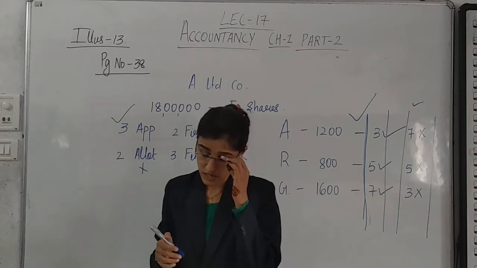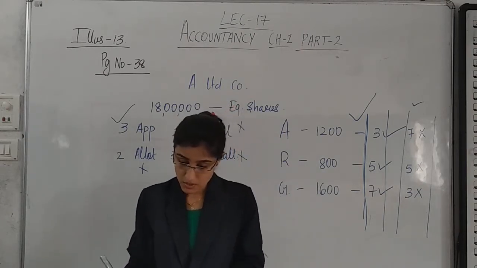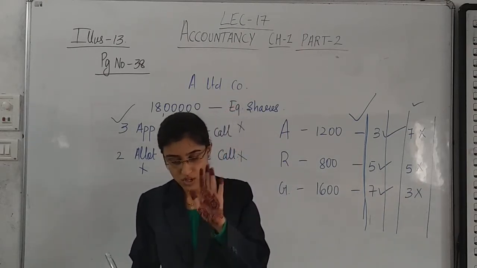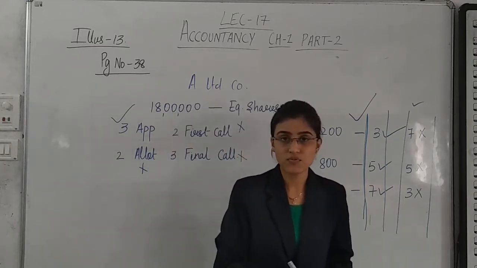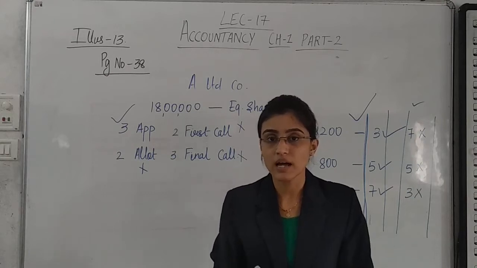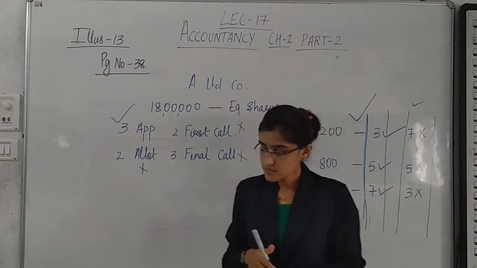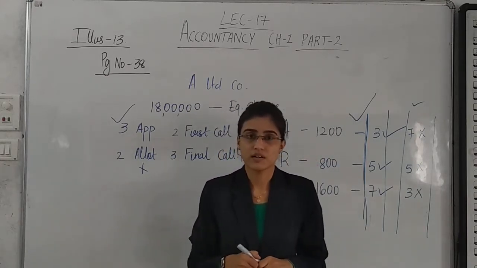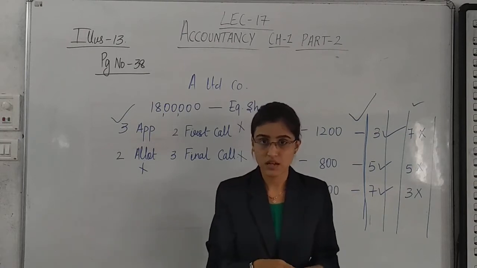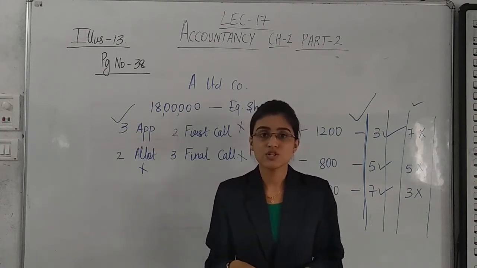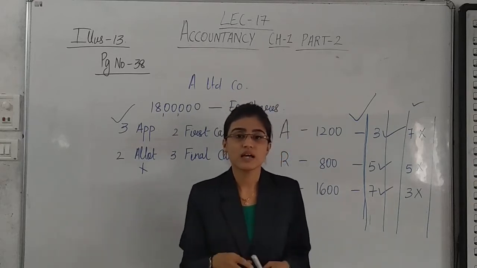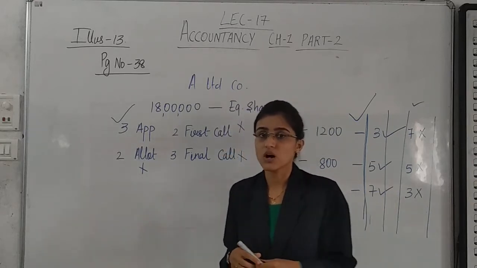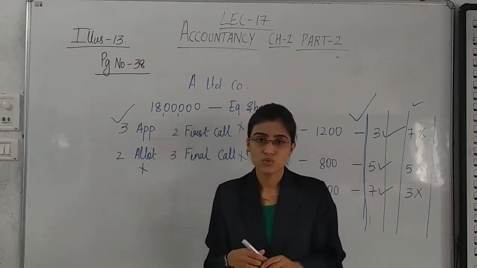Yes, we are supposed to write down the journal entries in the books of company for only forfeiture and reissue of forfeited shares. All these shares are forfeited and are reissued at rupees 8 per share. A share is of rupees 10 and the share is reissued at rupees 8. That means the share is reissued at a discount of rupees 2.